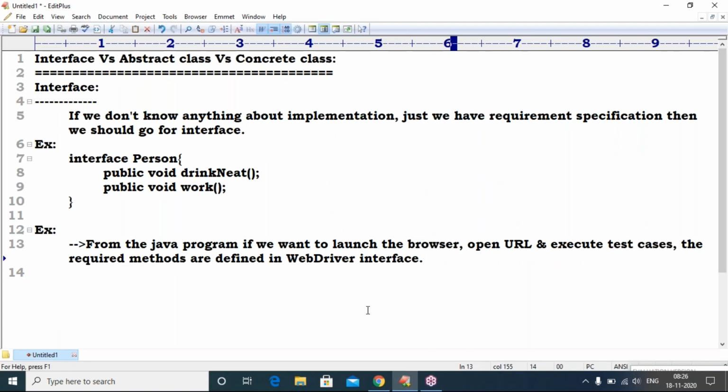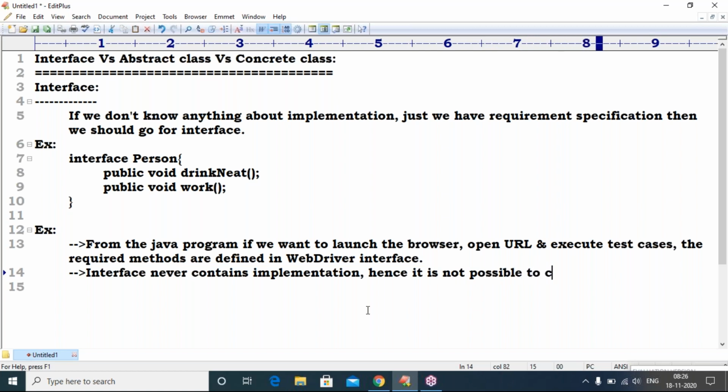See the second important point: interface never contains implementation. Hence, it is not possible to create an object for an interface.